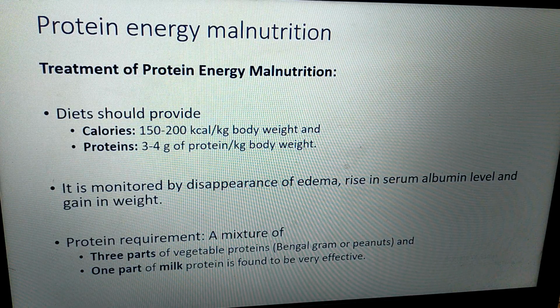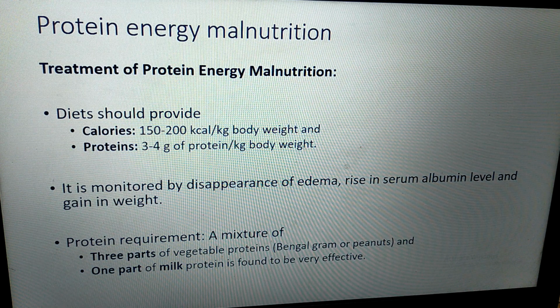First is diet. Calories, 150 to 200 kilocalories per kg body weight, should be given to the patient suffering from PEM. Along with calories, protein should be given. The protein should be 3 to 4 grams per kg body weight.